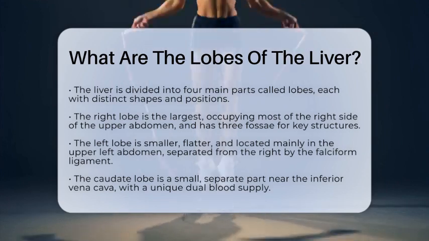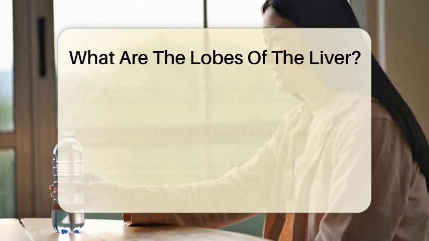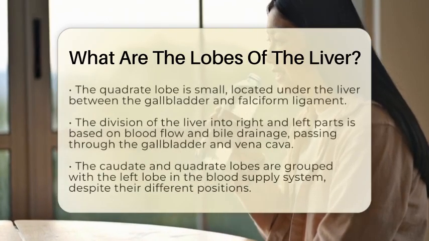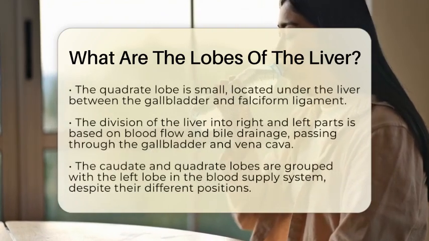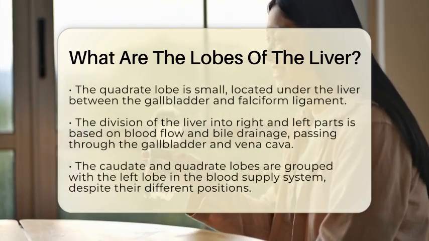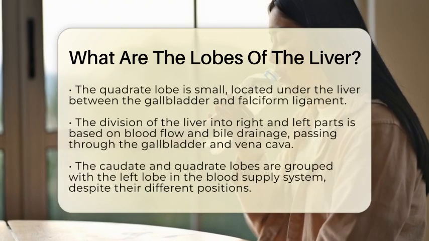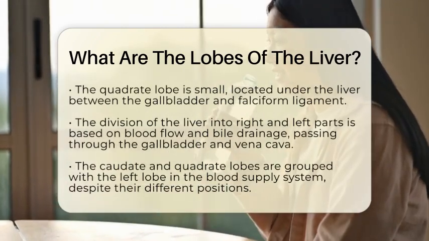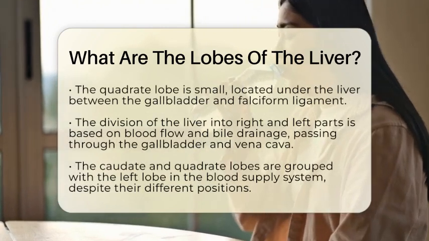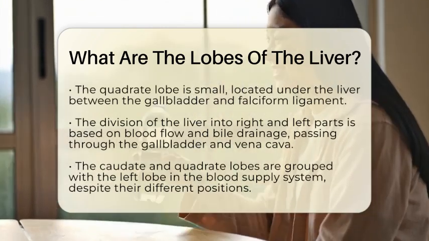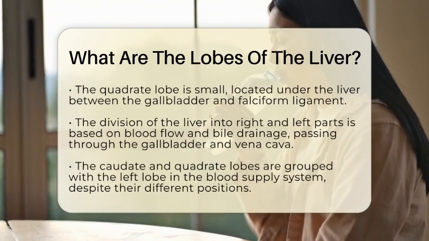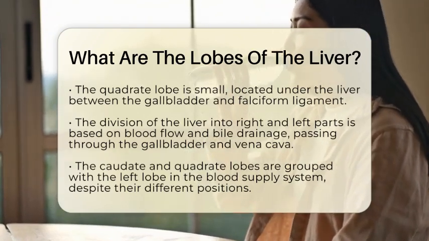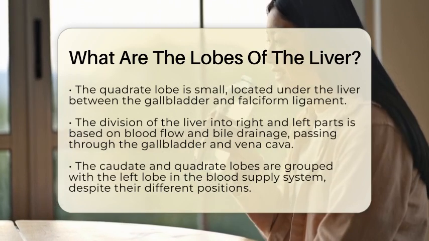The left lobe is smaller and flatter, sitting mainly in the upper left part of your abdomen. Its top surface curves against the diaphragm, the muscle that helps you breathe, while its underside shows impressions from the stomach and the omentum, a fatty apron that hangs over your stomach. The 2 lobes are separated by a thin fibrous band called the falciform ligament, which connects the liver to the front wall of your abdomen.